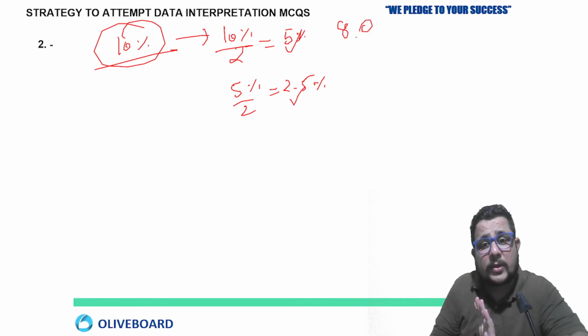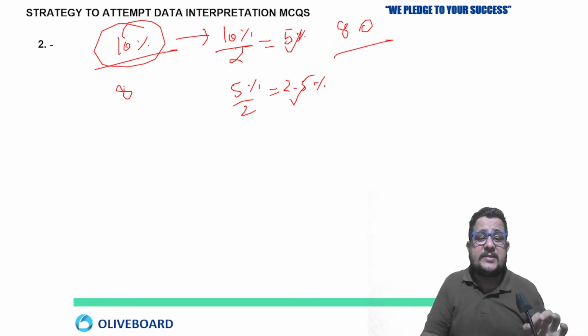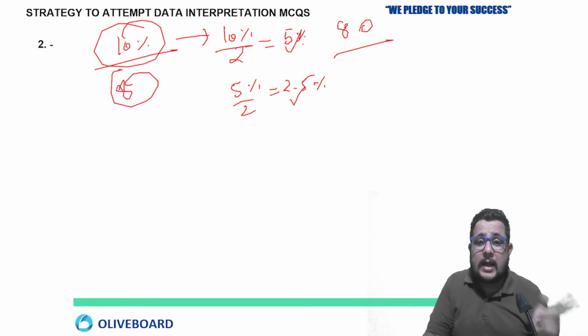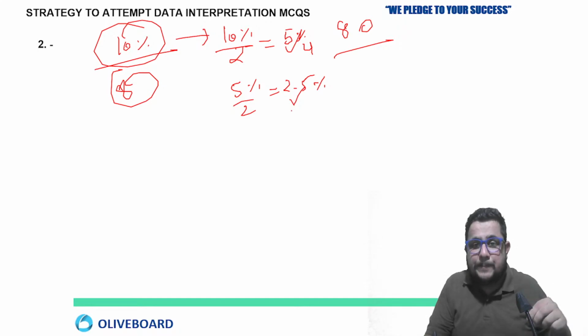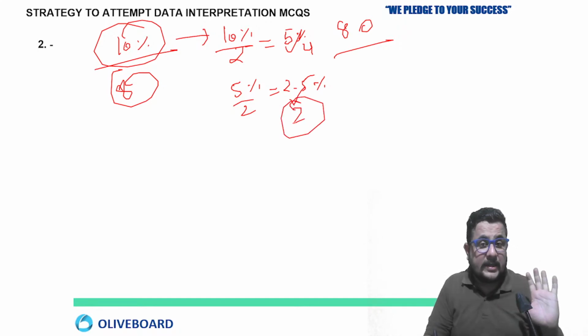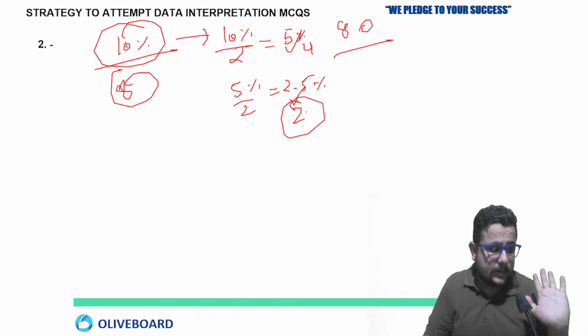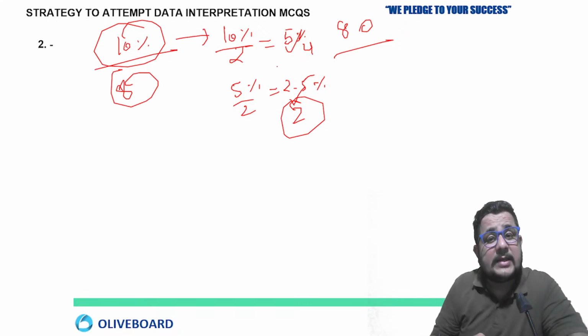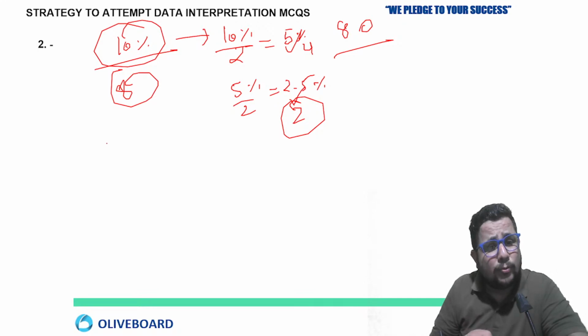If I ask you, okay, 80 is given. Now 10% of 80 is going to be 8. Then 5% is going to be half of 8, which means 4. And 2.5% is going to be half of 4, which means 2. Isn't it? Right? So see, this is for calculating 10%, 5% and 2.5%.